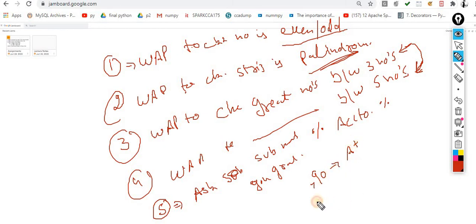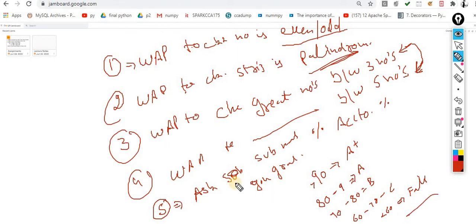If greater than 80 and less than 90, then A grade. Greater than 70, less than 80, then B. Greater than 60, less than 70, C. Less than 60, then fail.